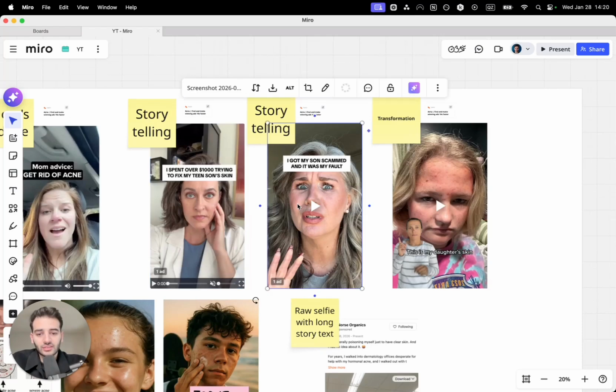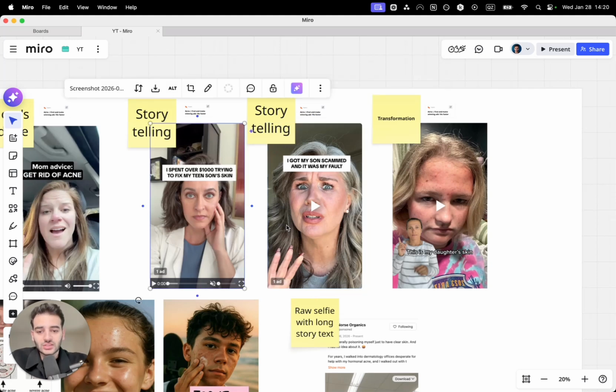So most likely they will get the same entity ID, which is sometimes not bad, especially if you're testing a new concept. It doesn't mean that you don't have to test hooks at all. What's been working the best for us is testing 2, or maybe maximum 3 hooks. In the past, we used to test more than that, but now 2 to 3 hooks, especially if we have a concept that is completely new, we don't have any learnings about it, then we still test hooks.